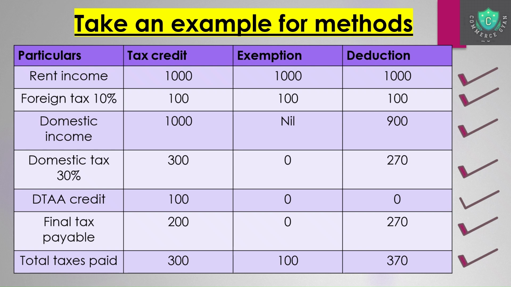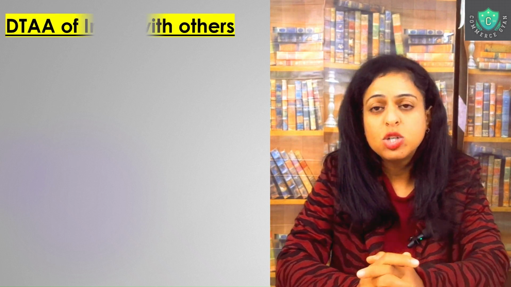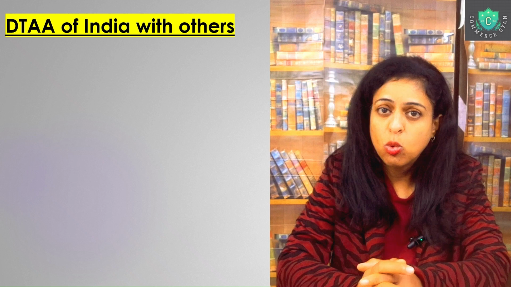This was just to explain how these three methods work. Okay, now coming to the next part, that is, with how many countries does India have a double taxation avoidance agreement?